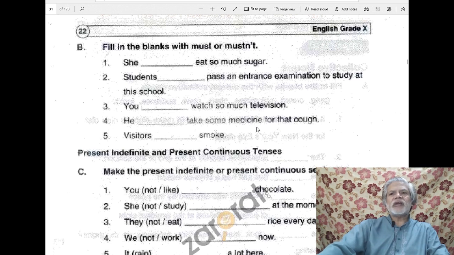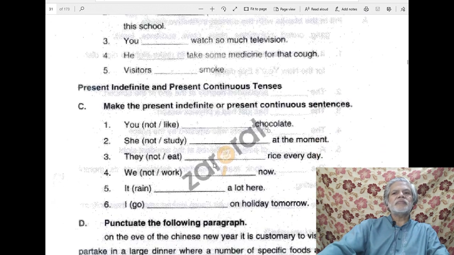He dash take some medicine for that cough. Here, somebody is suffering from cough, so we want to suggest that medicine may be good for him. So we'll have to use must. He must take some medicine for that cough. Visitors dash smoke. Smoking is bad. It's a bad habit. So again, we need the negative mustn't. Visitors mustn't smoke.